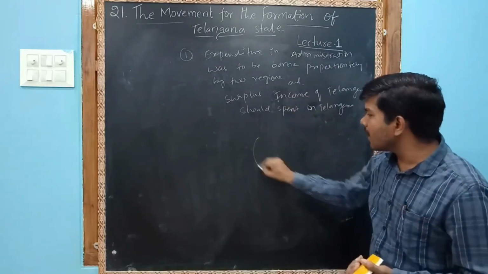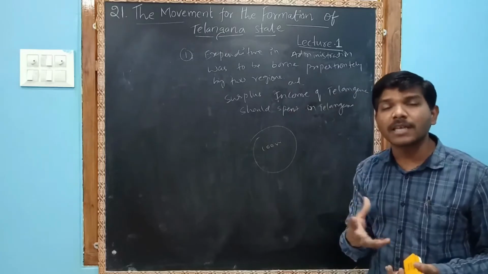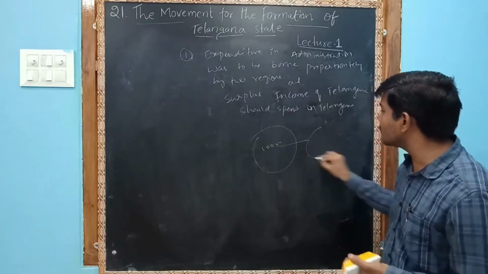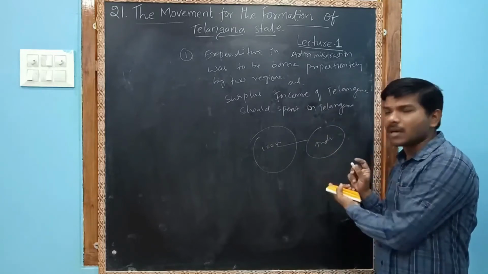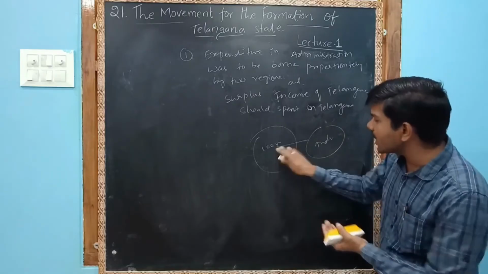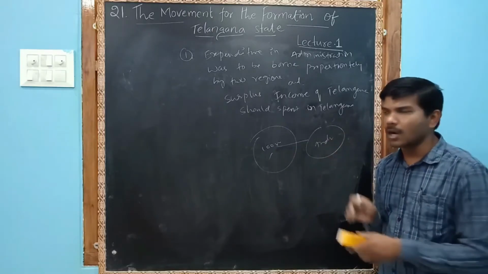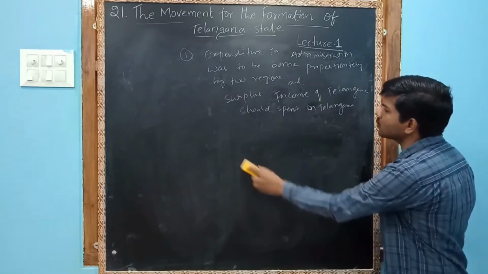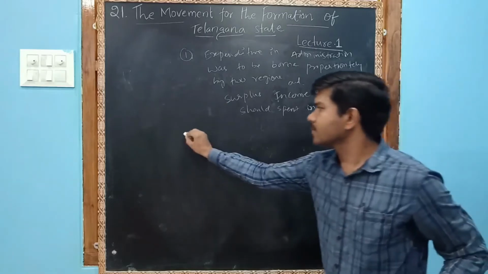For example, in Telangana, 100 crores are there, enough. That is surplus money, extra money. This 100 crores you cannot shift to Andhra to develop Andhra. Only the surplus income of Telangana should be spent only for Telangana. Your money you have to develop yourself. So these two: the surplus income of Telangana should be spent on Telangana only.